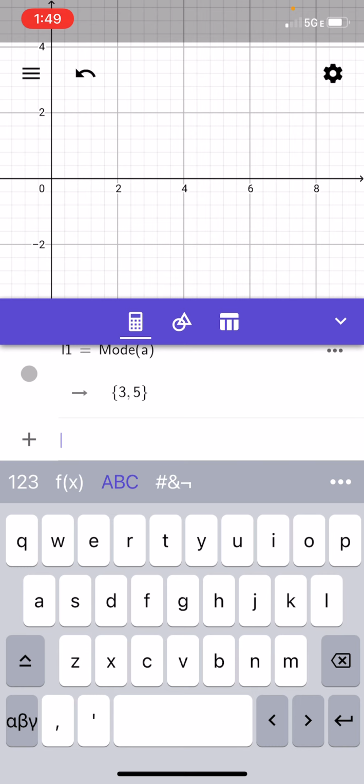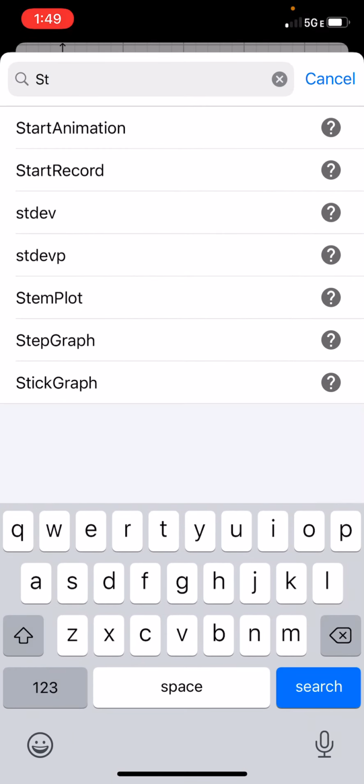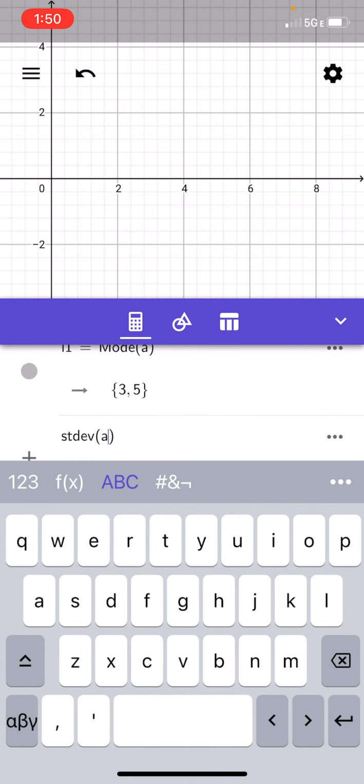All right, let's find some other stuff. So hit the 3 dots, and then if I want to find standard deviation, I'm going to start typing in ST. And the third thing on my list is STDEV. That stands for standard deviation. And again, if I just put A in the parentheses and hit enter, that decimal right there is my standard deviation.